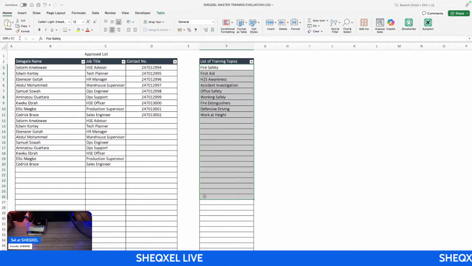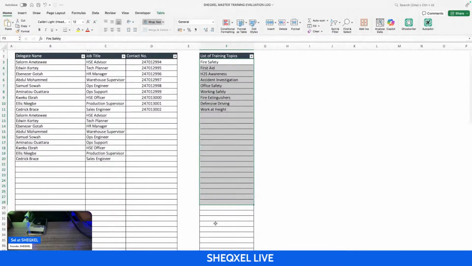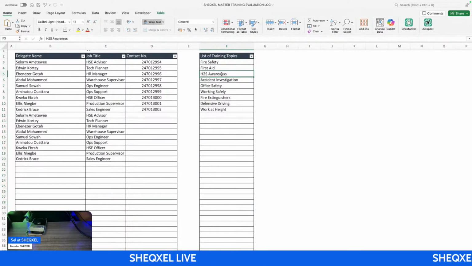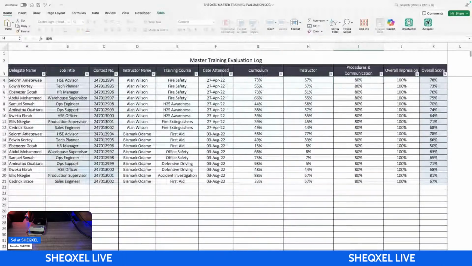We can provide a list of training topics. All the topics that we've been training workers on, we provide all of them here. Because every time we carry out the training, we want to do an evaluation of the training. So we are doing the evaluation based on the topic, right? And we have our database. So this is the main database for collecting all the input from the workers.